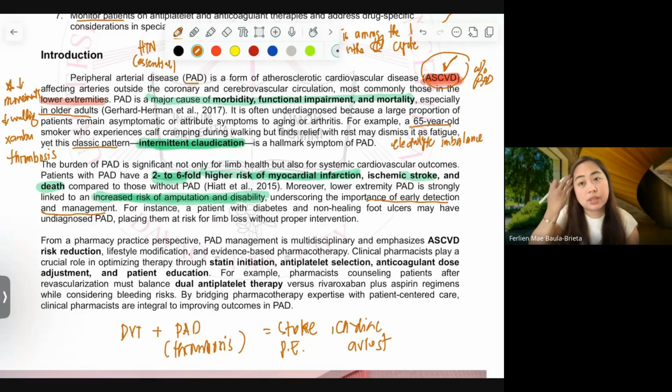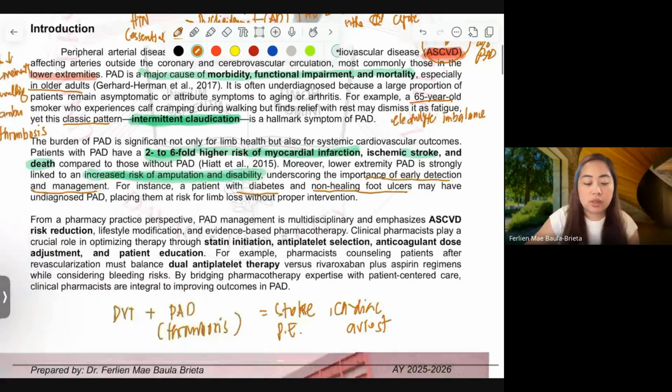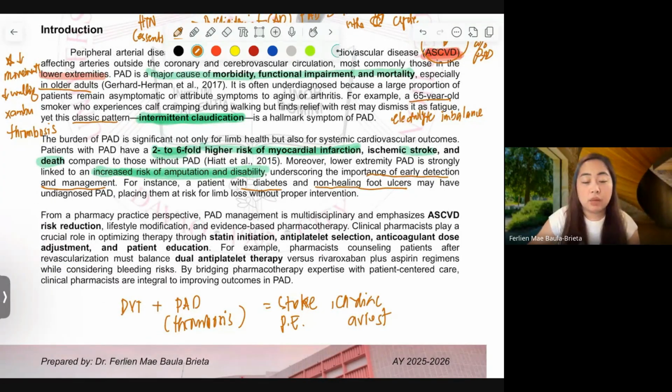And the risk of amputation is very high if a patient has complications such as diabetes, and if that diabetic person has already non-healing foot ulcers. And non-healing foot ulcers, it's non-healing because of less circulation, no?